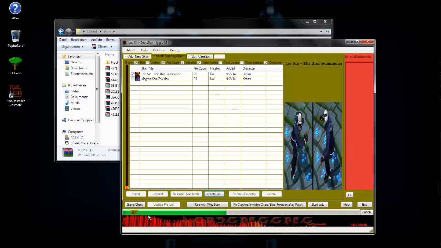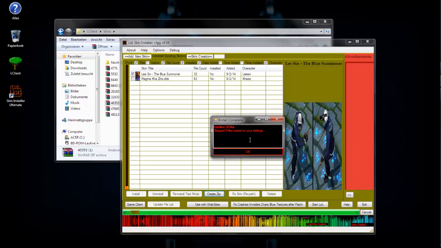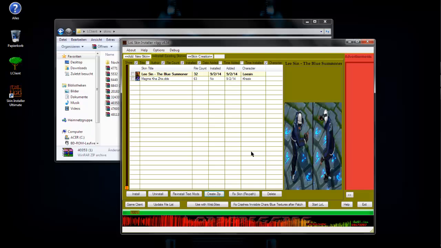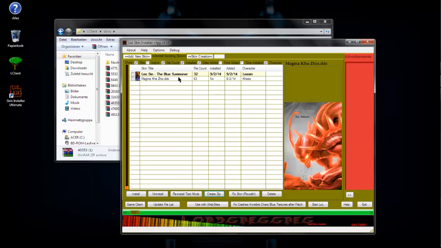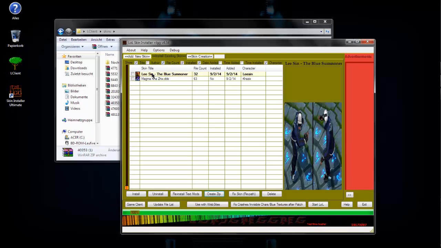You can see 50%, and here you can also see how many files it is installed, when it's added, which character. Here you can see time added, time installed, date, all the things, but I think this is the best. And yeah, you can see this. Click OK. And now you got Lee Sin the Blue Summoner in your game.